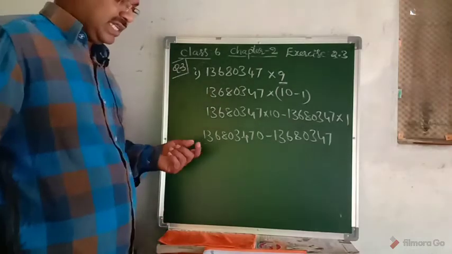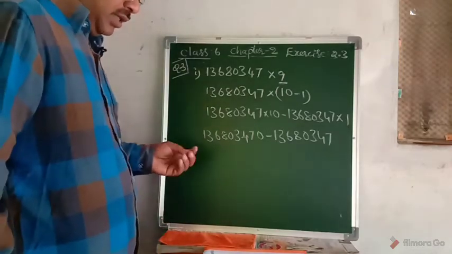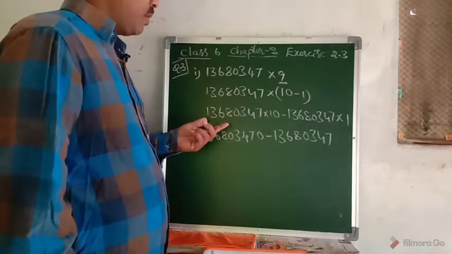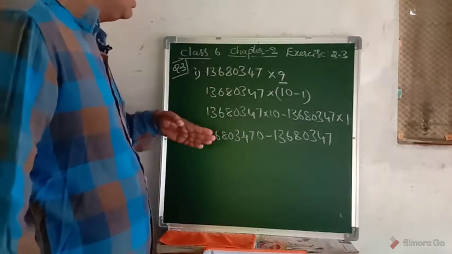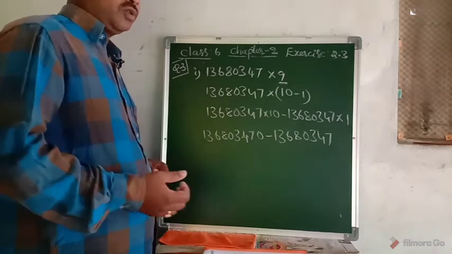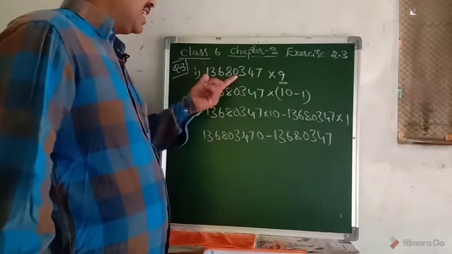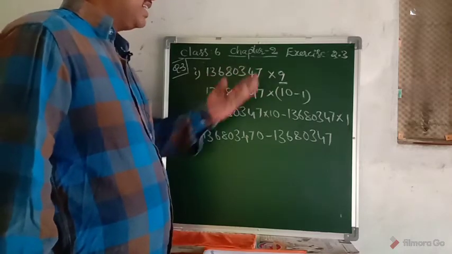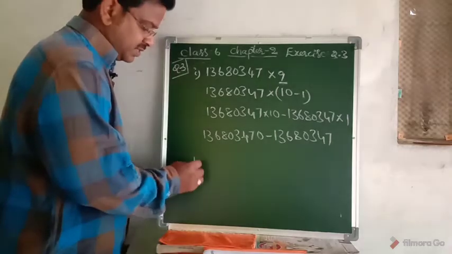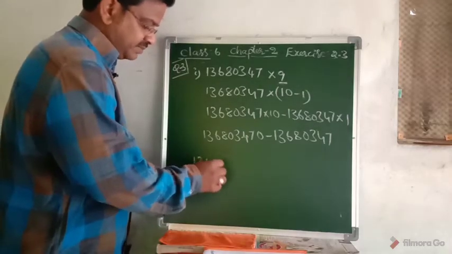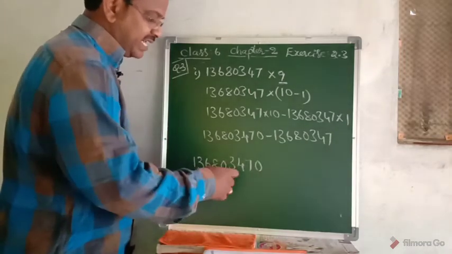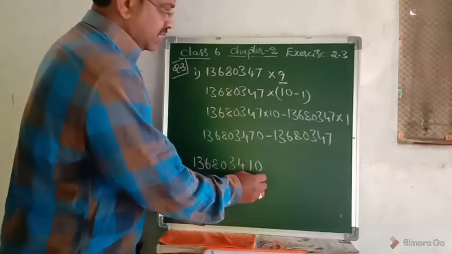So what is being asked here? Multiplying with 9 mentally. If you do 1, then you will get some idea to do the remaining 2 questions. Just multiply the number by 10 and subtract the same number from it. That is the logic here. Multiply the given number by 10 and subtract the same number from it. Okay.